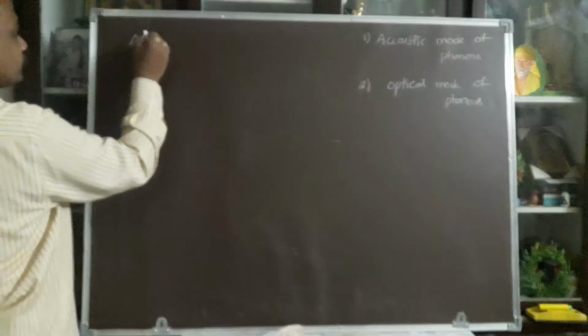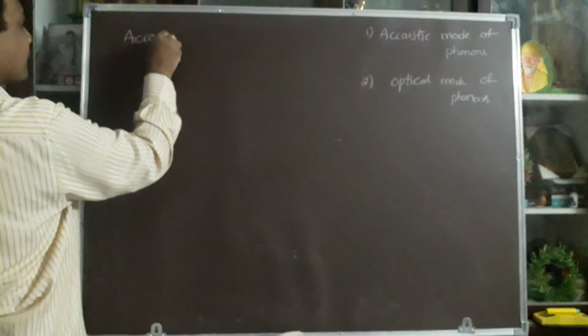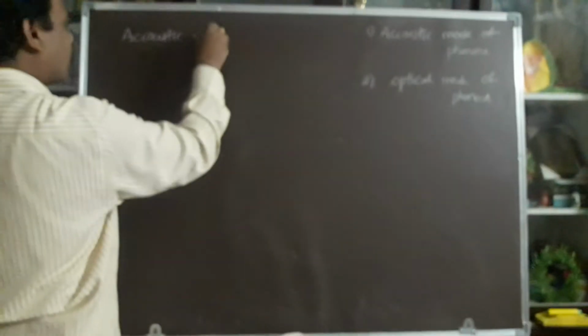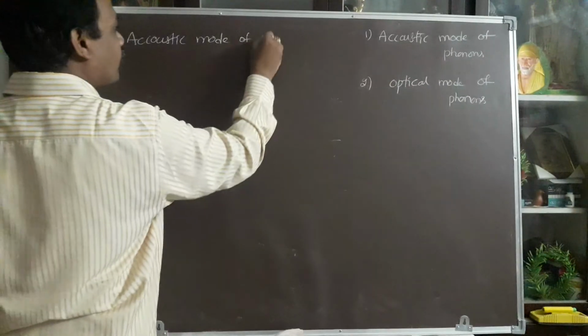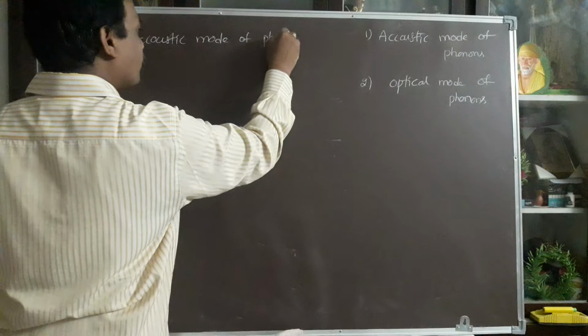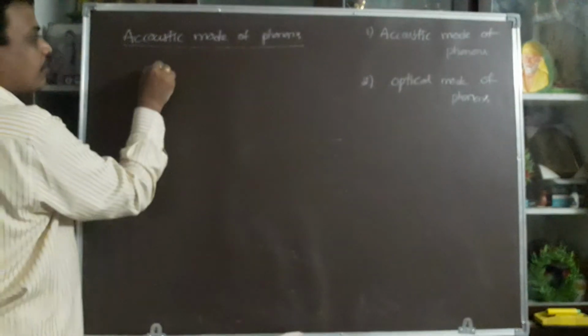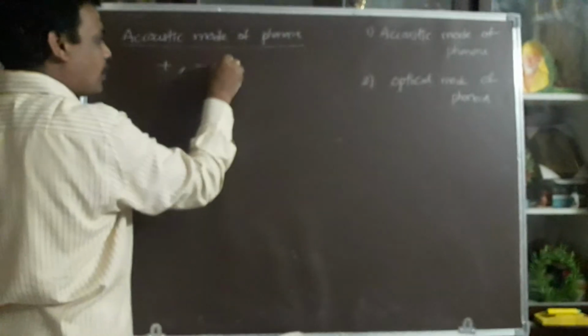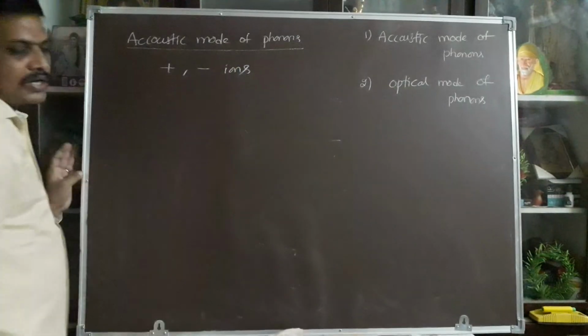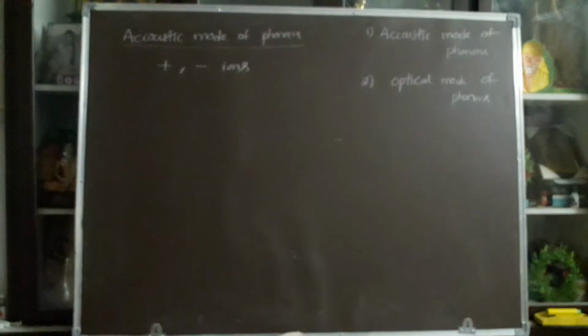According to the acoustic mode of phonons, the crystal consists of both positive and negative ions. Suppose you consider a crystal having both positive and negative ions.